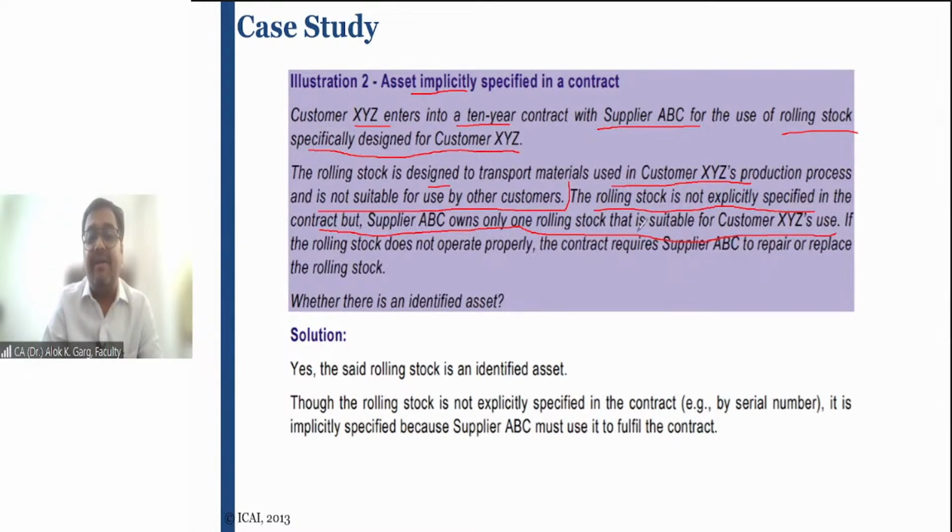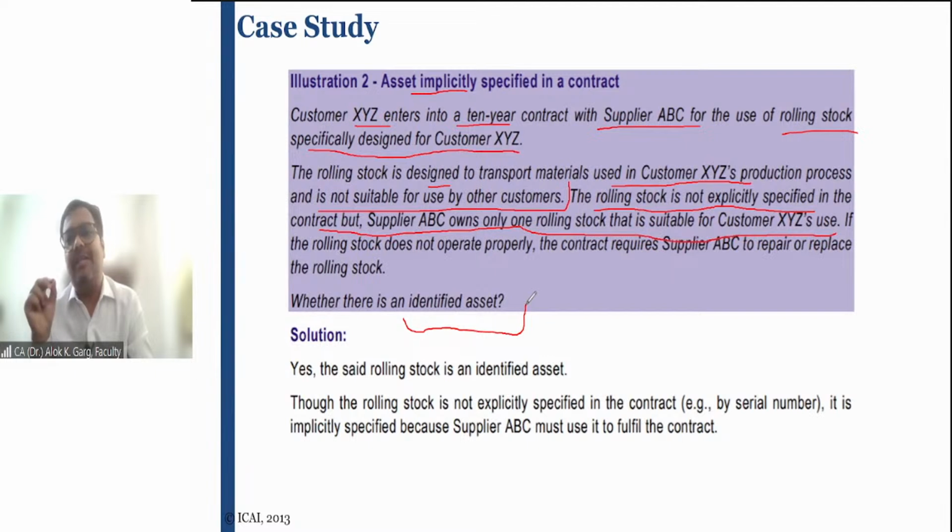Whether there is an identified asset, whether this rolling stock is an identified asset, yes or no? Even though it is not explicitly written, it is implicitly in the contract. Why? This lessor has only one rolling stock and it is manufactured only for this lessee.